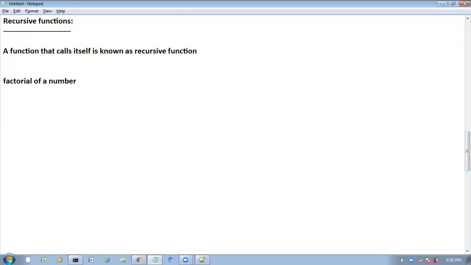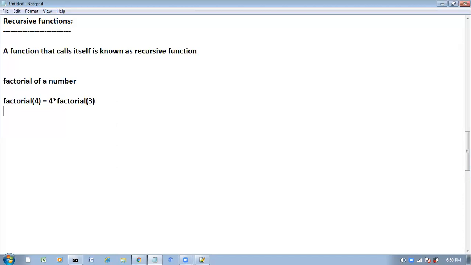So now here I want to find out the factorial of 4. And for this, what is the formula? n into factorial of n minus 1. Here n means 4, so 4 into factorial of 4 minus 1, which means 3.